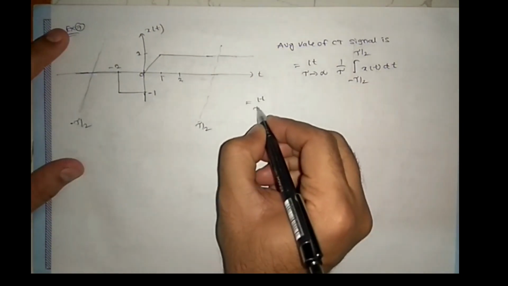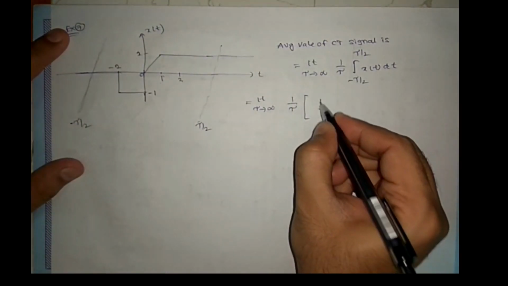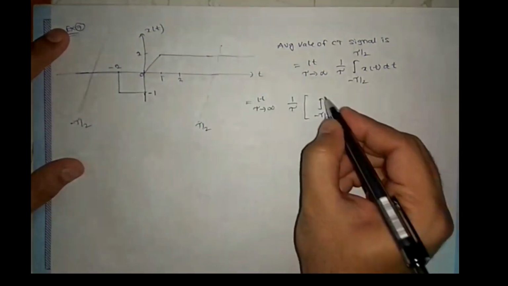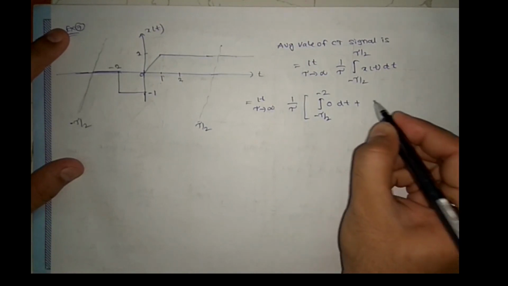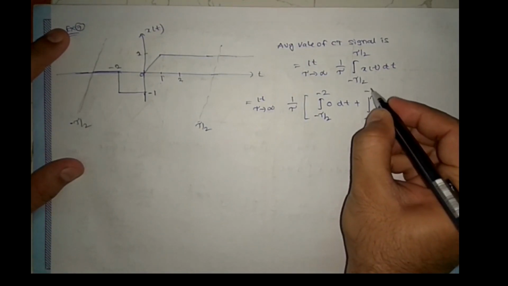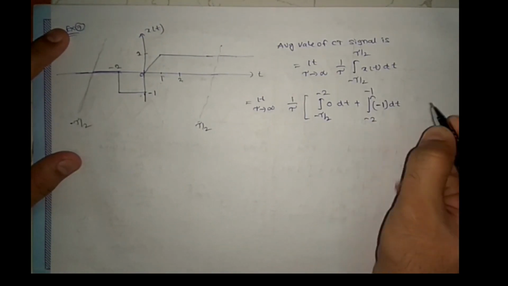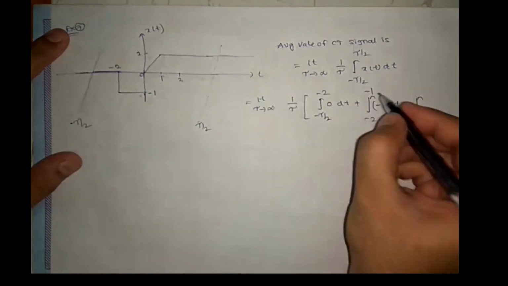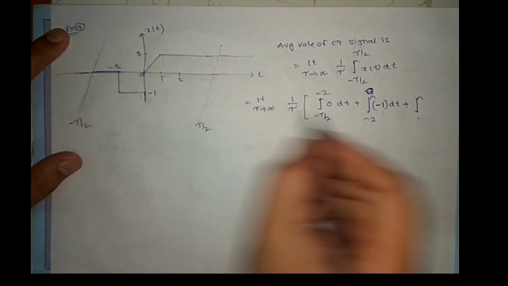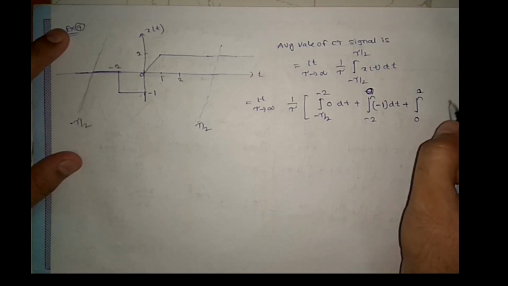Next, let us apply this. Limit tau tends to infinity of 1 by tau. From minus tau by 2 to minus 2 we have a 0 signal, 0 dt, plus from minus 2 to 0 we have minus 1 dt, and from 0 to 1 we have t dt, right?